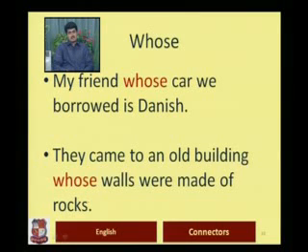In other circumstances, for example, what will we say? We will say Danish's car, my friend's car, or the building's walls, or the walls of the building. So the possession which is referred to by using the word of or apostrophe s. In such cases, we can use relative pronoun whose. They came to an old building whose walls were made of rocks.